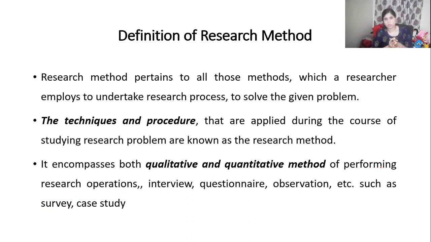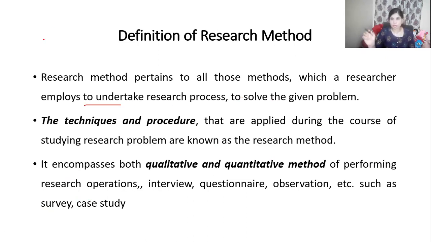But now we are going to discuss the meaning and definition of research method, the meaning and definition of research methodology, and how they are different from each other. Research method is a method which a researcher undertakes for research purposes.